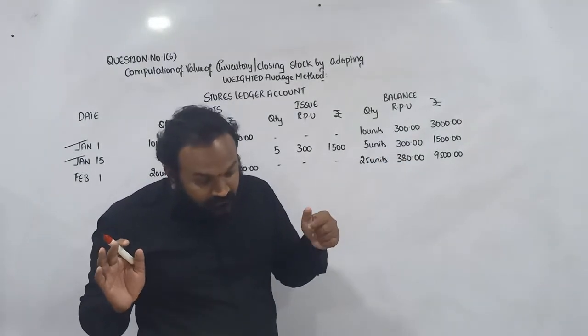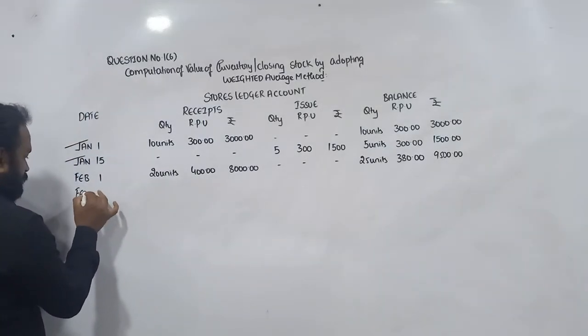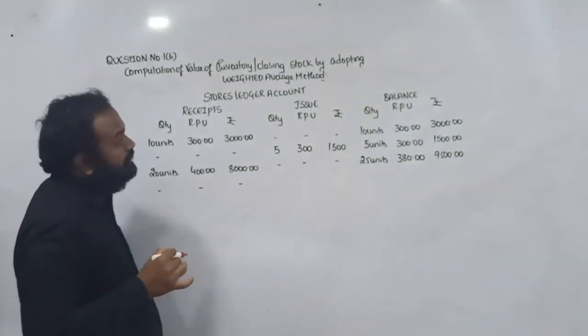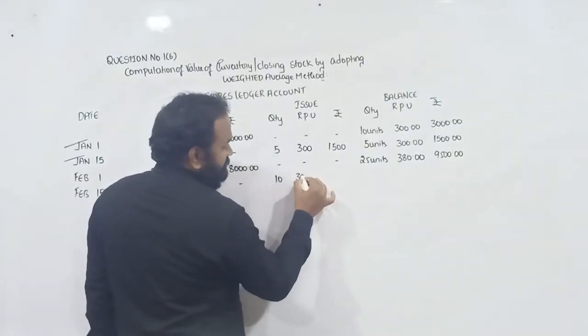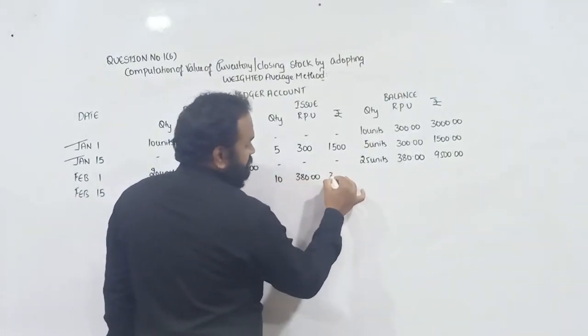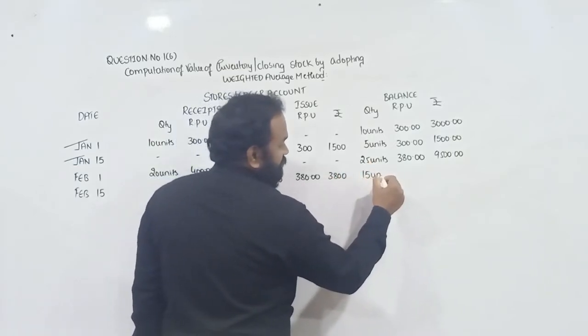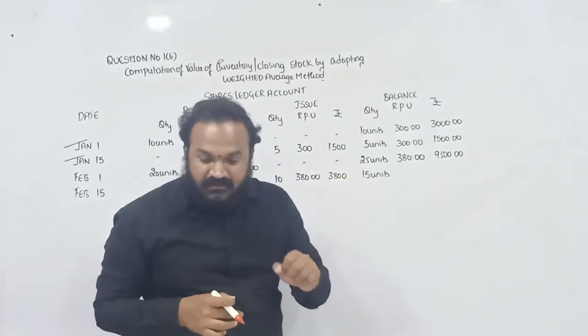Next, on 15th February, certain units are issued for consumption. 15th February, we don't have any purchases. Tell me how many units are issued for the consumption? 10 units. What is the weighted average price? 380. 3,800. 25 minus 10, 15 units. Next, 9,500 minus 3,800. It's 5,700. Obviously, the weighted average price would not change.